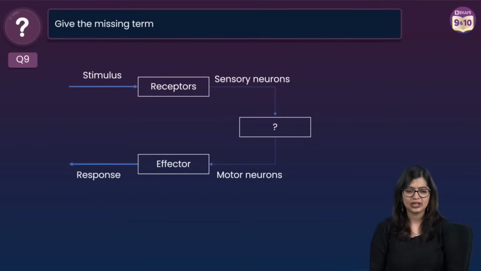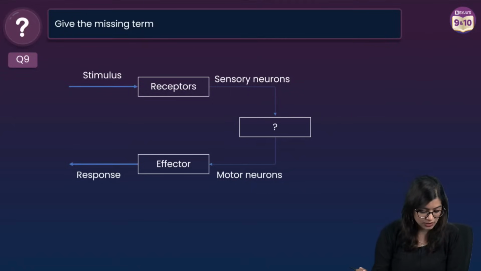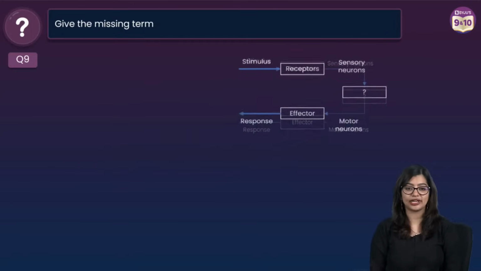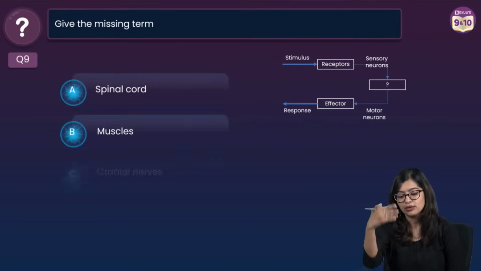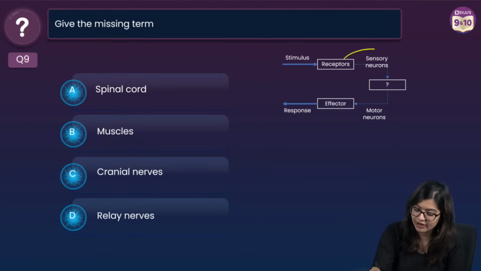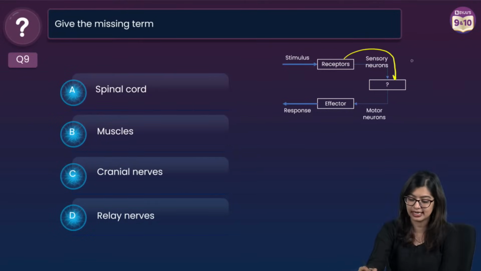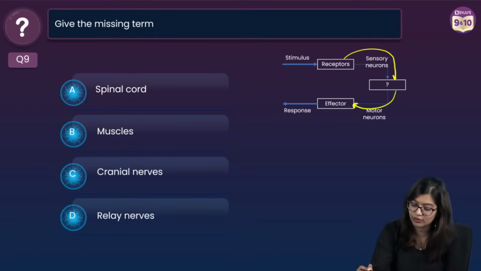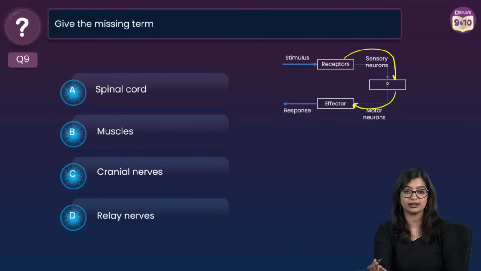Now we have another question where you need to give the missing term. This is very easy. We have stimulus, we have receptor, sensory neurons, dash, motor neurons, effector. In this case, can you tell me? Oh, I have to give you the options. Sorry. So this is what is missing, okay? You have stimulus, which is perceived by your receptor. Information from the receptor is taken by the sensory neuron to some place. From the sensory neuron, by the motor neuron, it is taken to the effector, right?